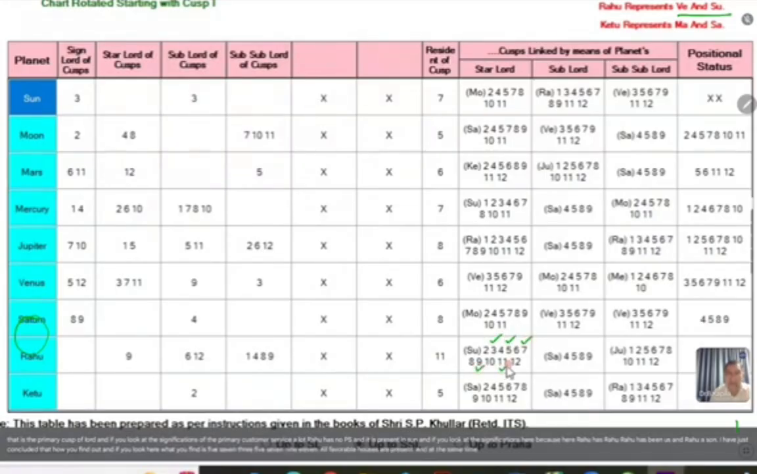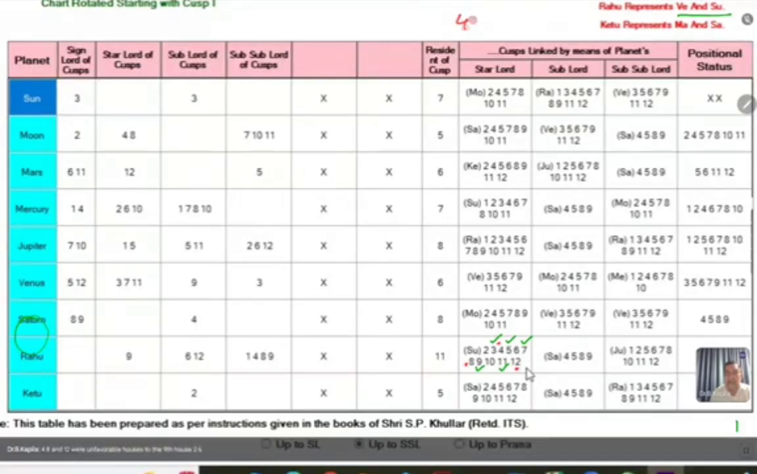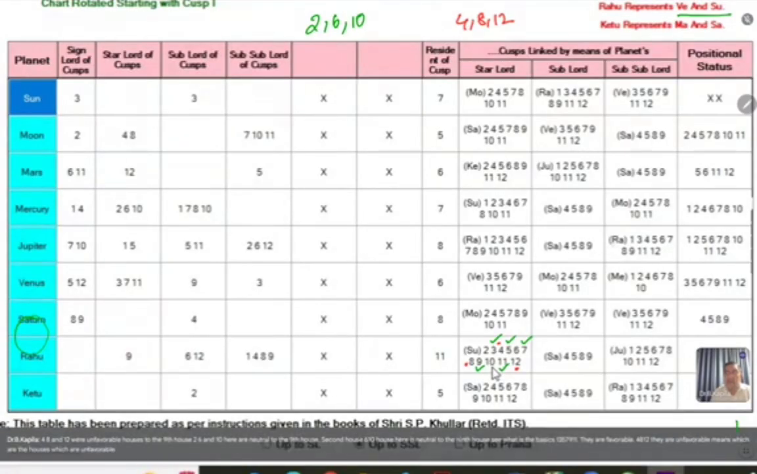And at the same time, what are the unfavorable houses to the ninth house? They are 4, 8, and 12. 4, 8, and 12 are unfavorable houses to the ninth house. 2, 6, and 10 here are neutral to the ninth house. Second house, sixth house, and 10th house here are neutral to the ninth house. See, what is the basics? 1, 3, 5, 7, 9, 11, they are all favorable. 4, 8, 12, they are unfavorable.